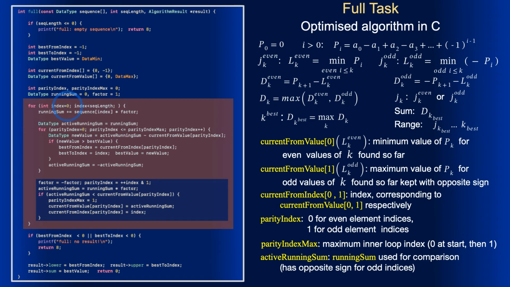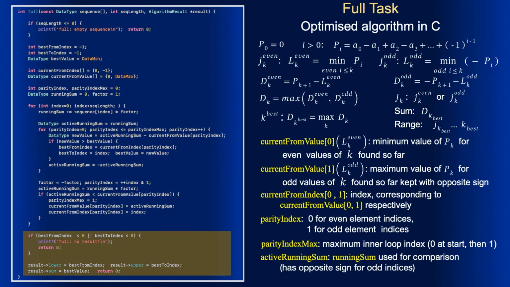After incrementing, it becomes 1, and parity index will be also 1. This means that active running sum is compared with data max. Such a comparison will certainly hold, so current from value and current from index will be properly set. Meanwhile, parity index max is set to 1, and it will stay equal to 1, so from now on the inner loop will have 2 iterations instead of 1.